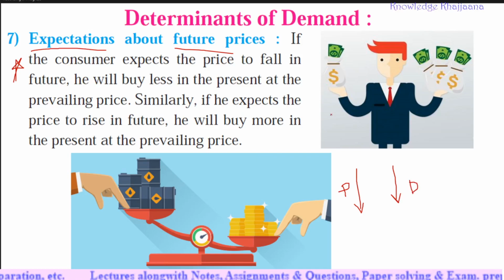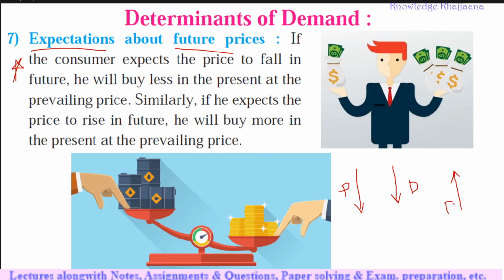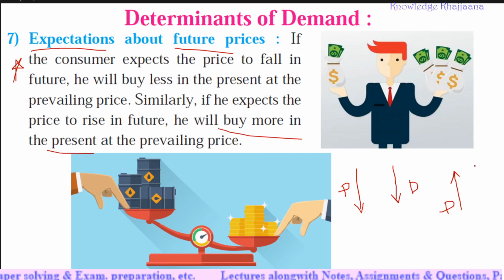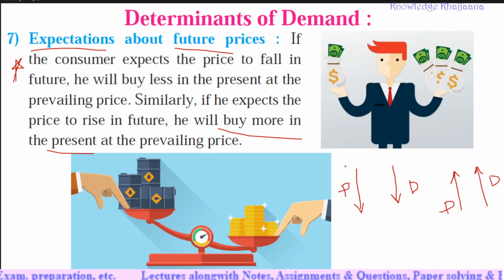Similarly, if he expects the price to rise in the future, what will he do? He will buy more at the present. So his demand will also increase, for the future expectations. This is only for future expectations, if he has some predictions or judgments due to past experiences.